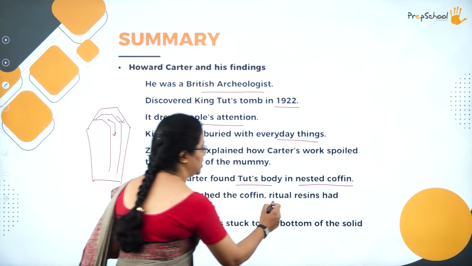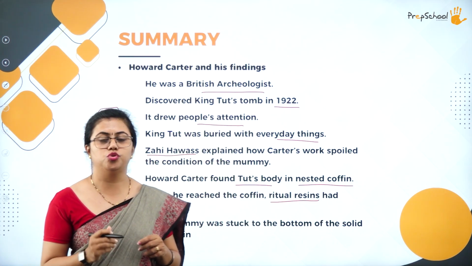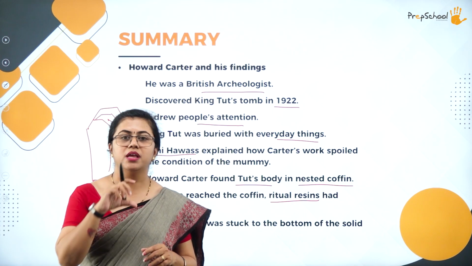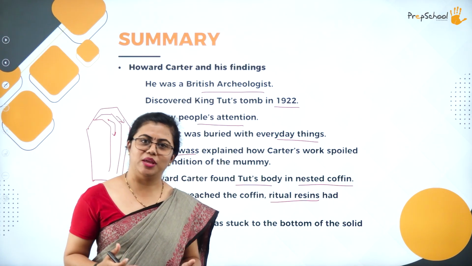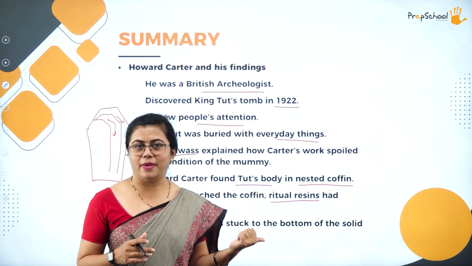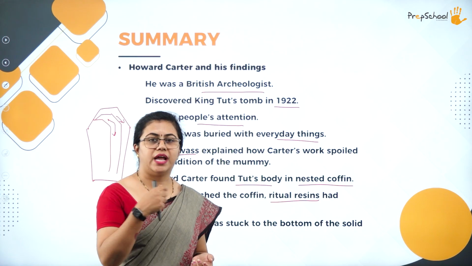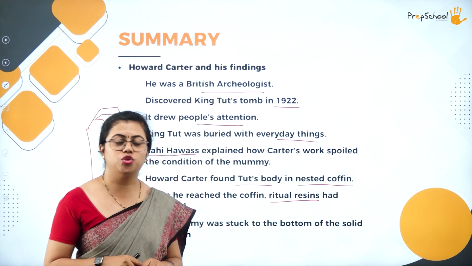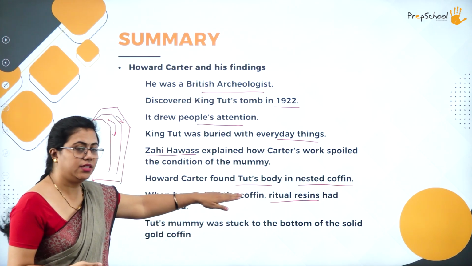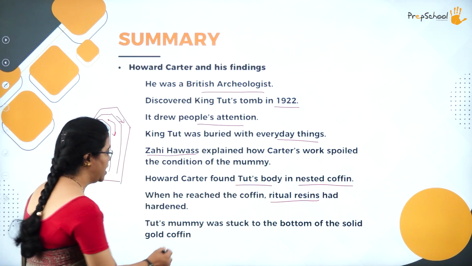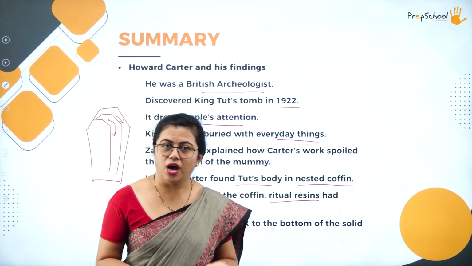There he could see the ritual resins, the thing you use to bind the mummy. I'm just telling you this for your imagination: it is not actually bandage-like cloth, it is called resin. They used that to bind the mummy to the coffin. The ritual resins had hardened. They had become too hard.